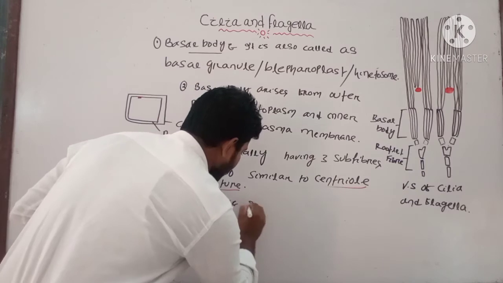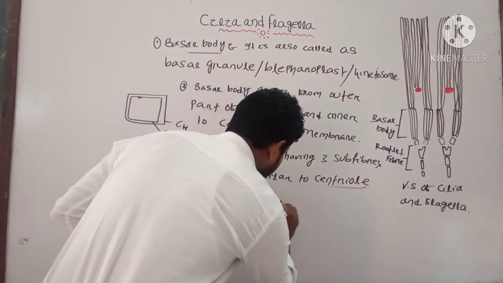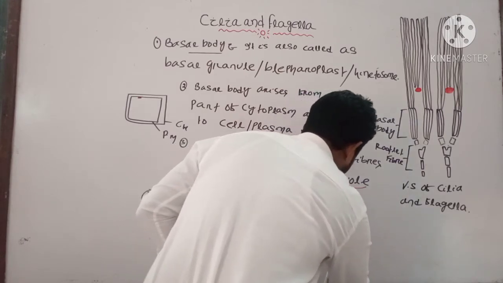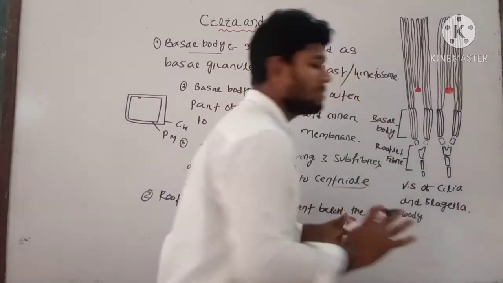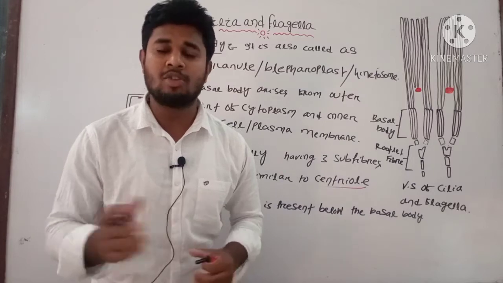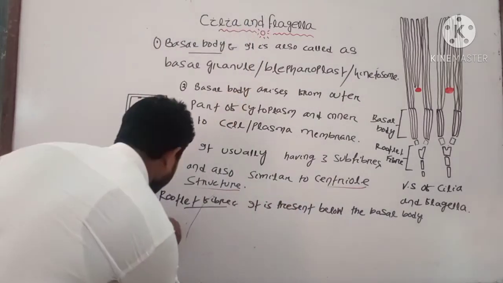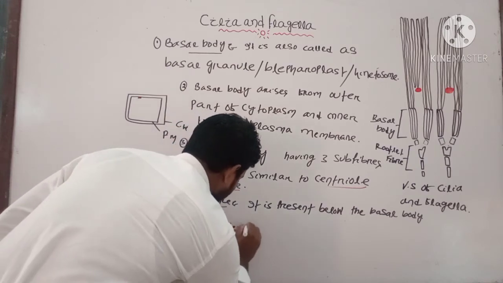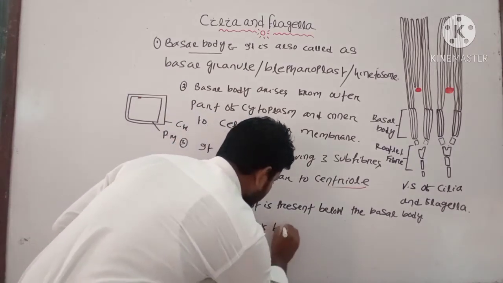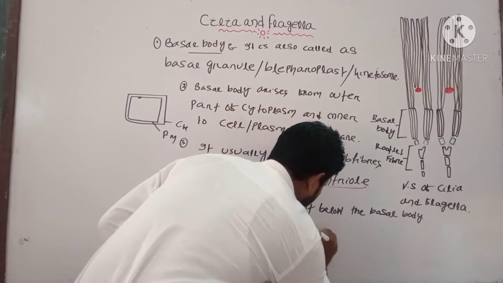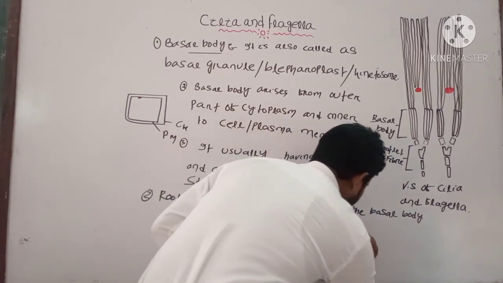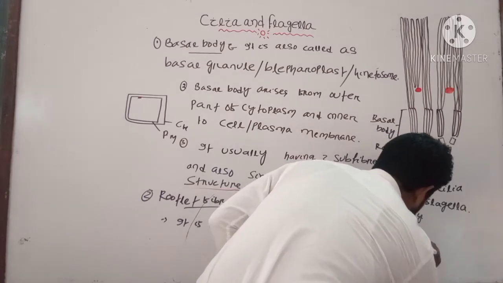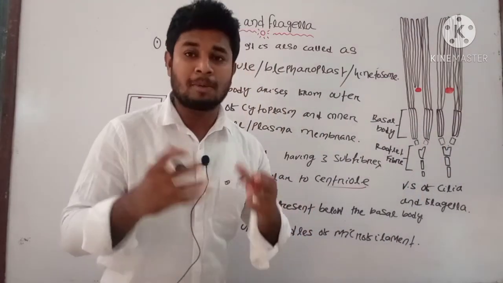You can write that point: it is present below the basal body, and it mainly consists of bundles of microfilament. We already studied this in the cytoskeleton. It is made up of bundles of microfilament.